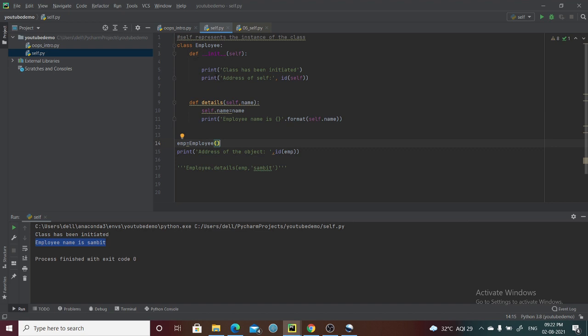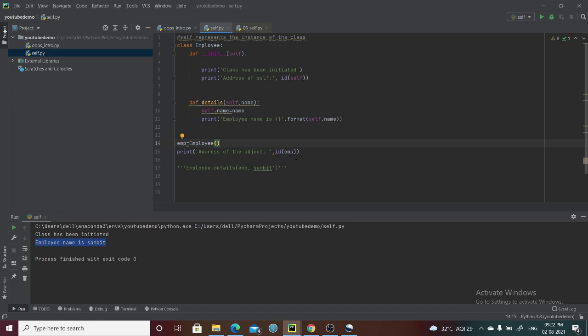In this init method, I just want to check the address of self, and after creating the object, the address of this object. As I have written here, the object and self are the same.